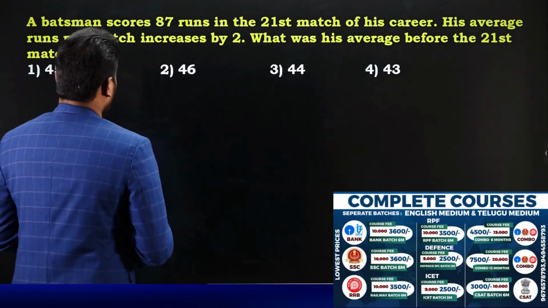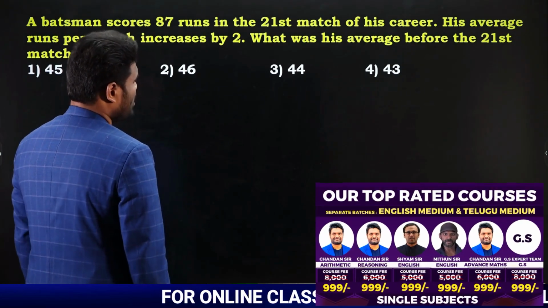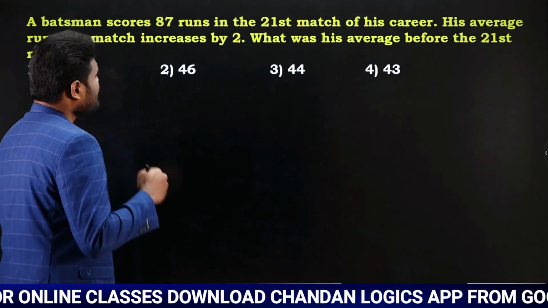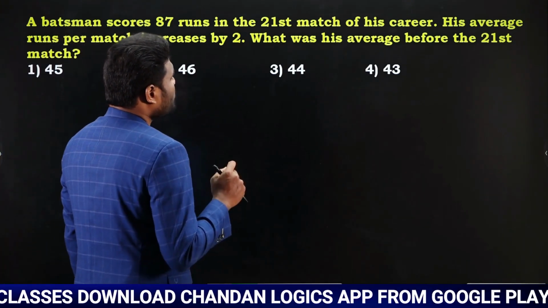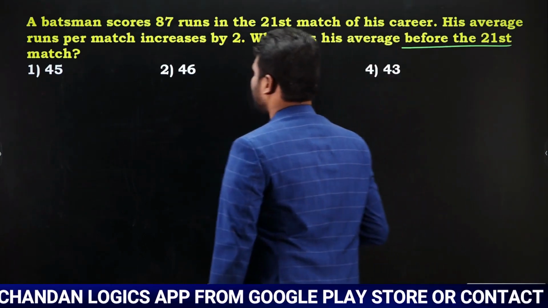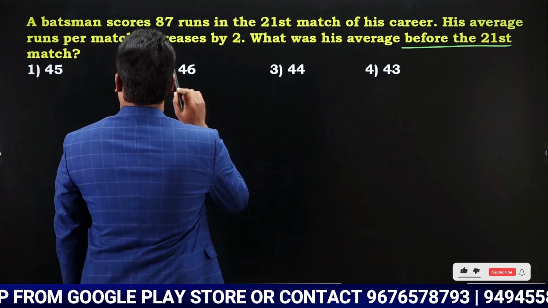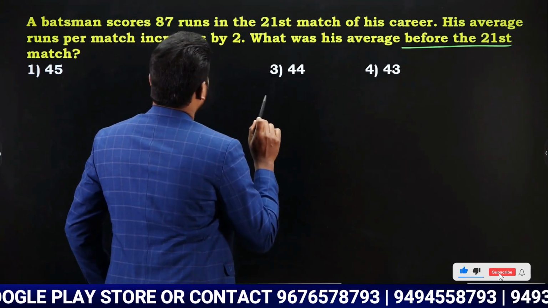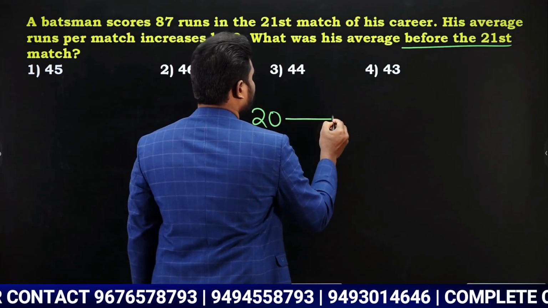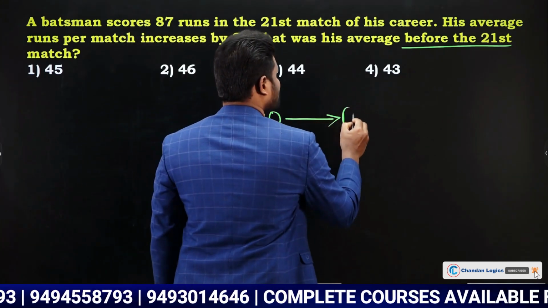A batsman scores 87 runs in the 21st match of his career. His average runs per match increases by 2. What was his average before the 21st match? Look here, a batsman scores 87 runs in the 21st match. So initially for 20 matches, how many runs he has scored, we do not know. Let us say this is n.